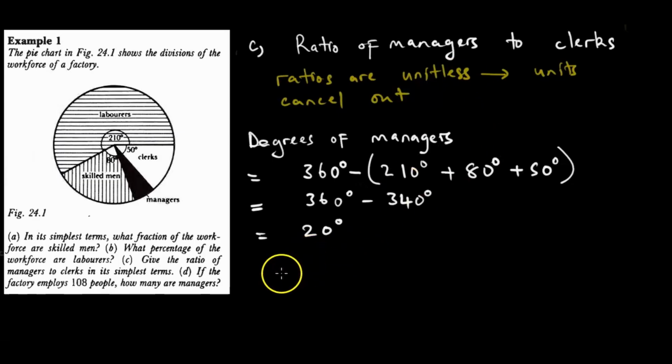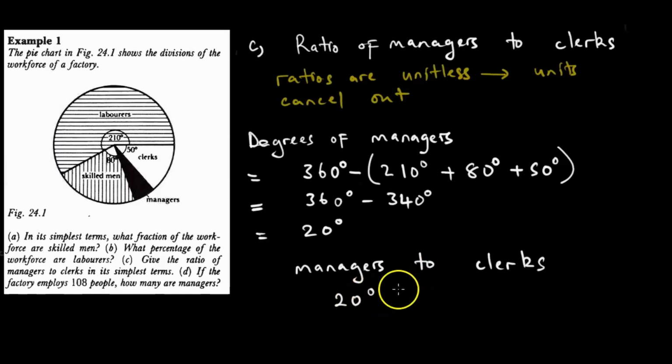Saka panapa it's taunyora answer yedu, it's managers to clerks. We have to mathematize this sentence. Managers, we know kuti it's 20 degrees. Vakanzi 2 panapa, topatoisa our semicolon. Clerks, we know kuti it's 50 degrees. Then tadaro, we know that my degrees are going to cancel out because it's a ratio. It has to be unitless. So if you don't understand this, you can tell me. I can show you a video where we explained ratio explicitly.